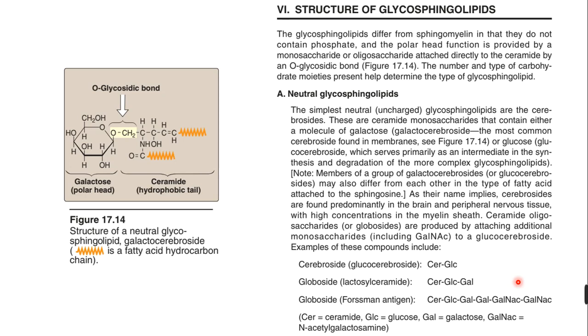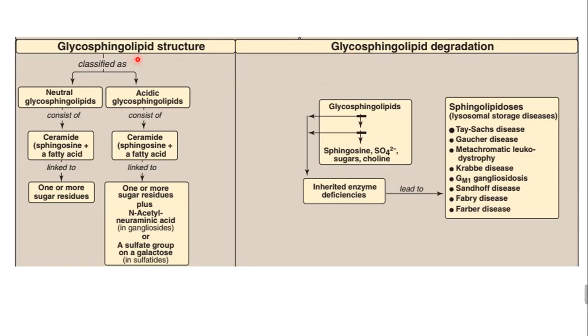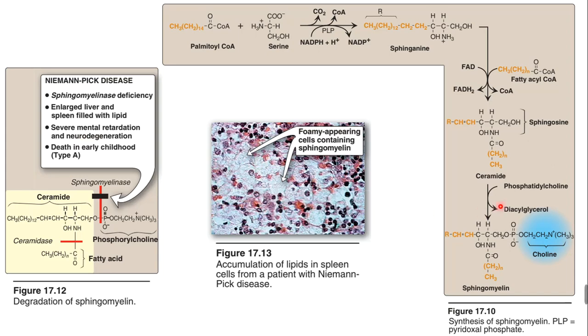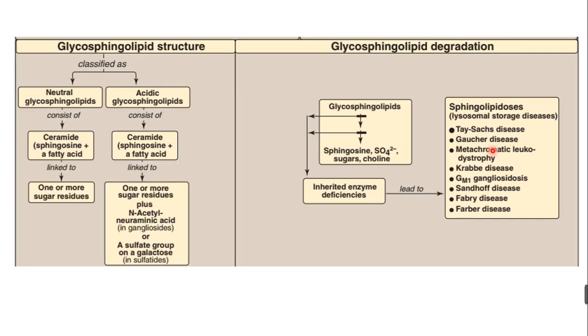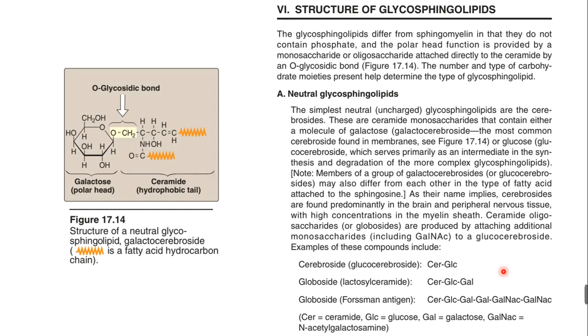So coming to the classification of the structures, I already classified this. The glycosphingolipids are divided into neutral sphingolipids and acidic glycosphingolipids. Neutral glycosphingolipids contain ceramide, which is linked to one or more sugar residues. Sugar residues are going to be attached. That is the main reason the sphingomyelin is synthesized.